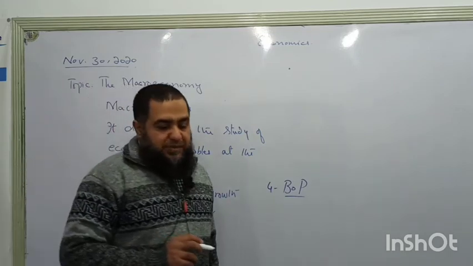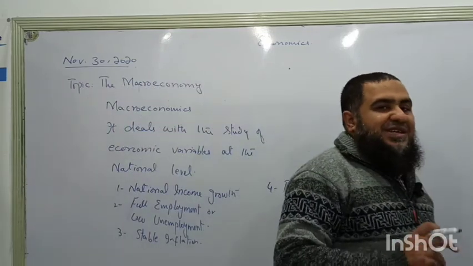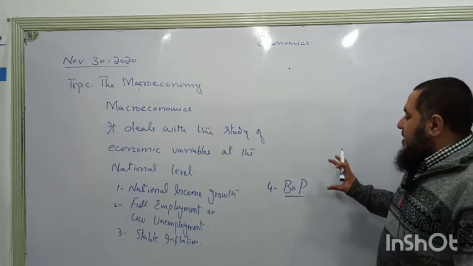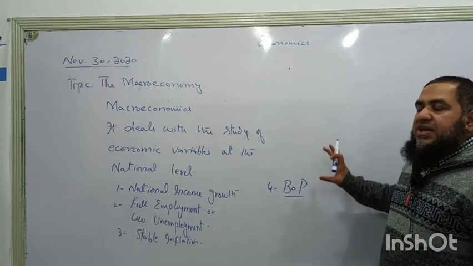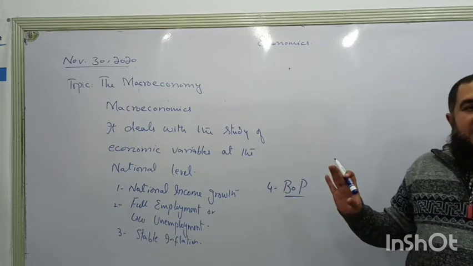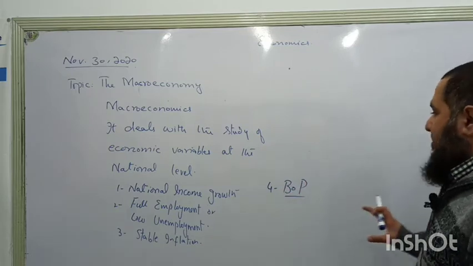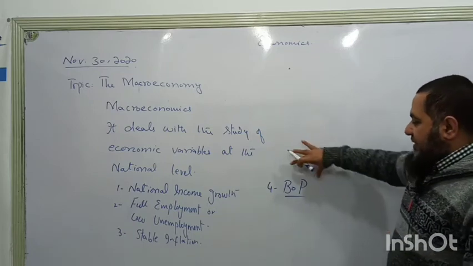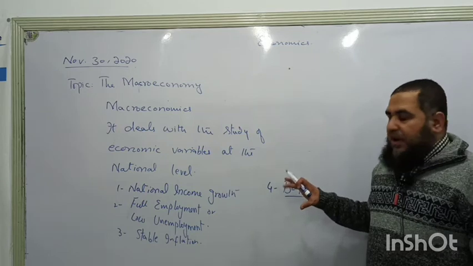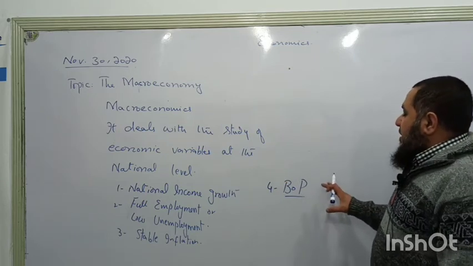We all know what is meant by balance of payment. That is about the international receipts and payments of a country. There should be a balance between the international receipts and the payments of the country. If they are balanced out, we can say we are having the balance of payment equilibrium.